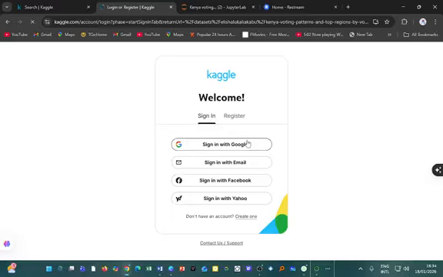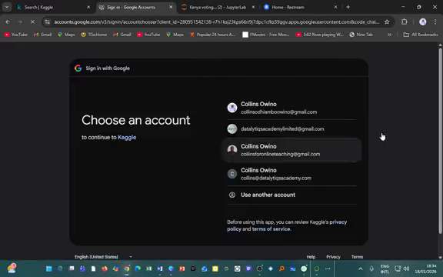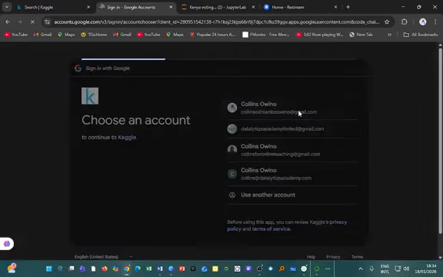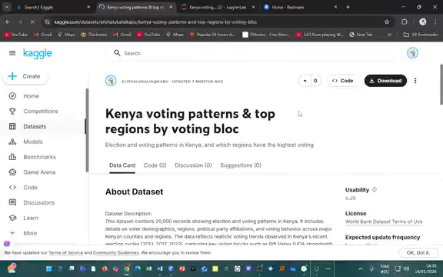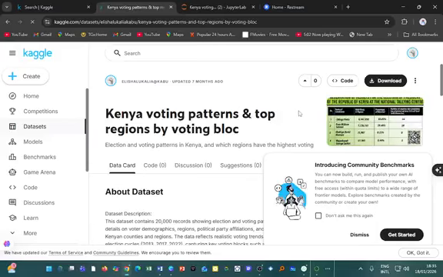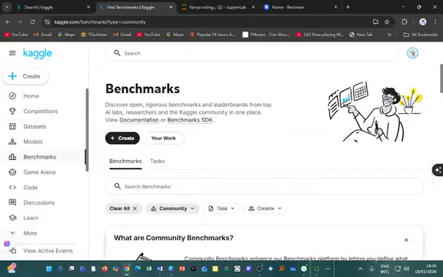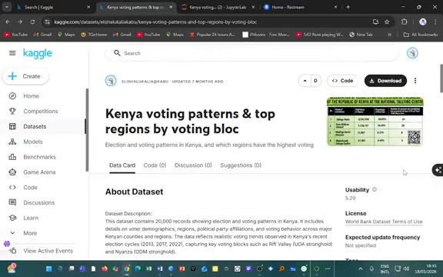So this is Kaggle, and it's a source of data. For data analysts, you will know that it is a site where you can access real data, both for machine learning or just for the purposes of analysis.